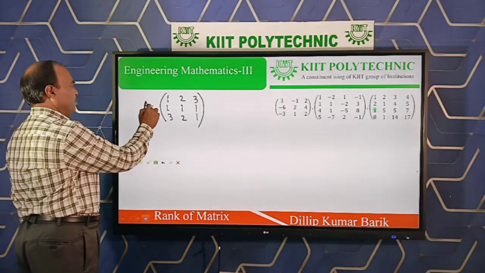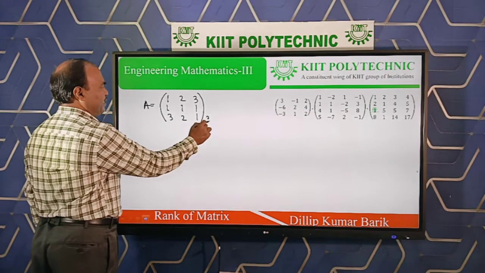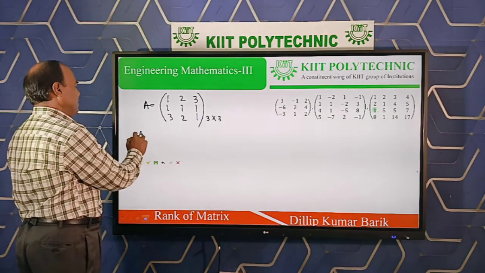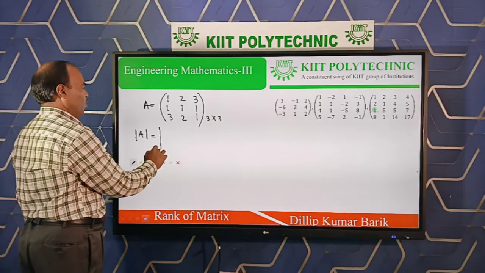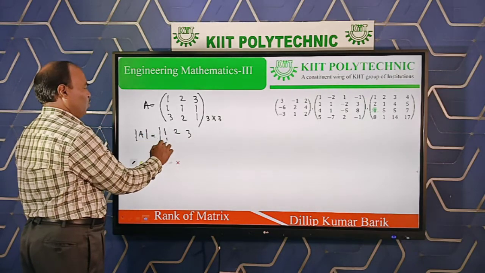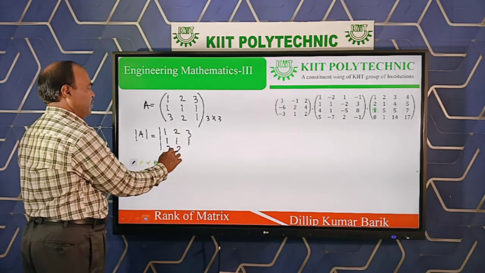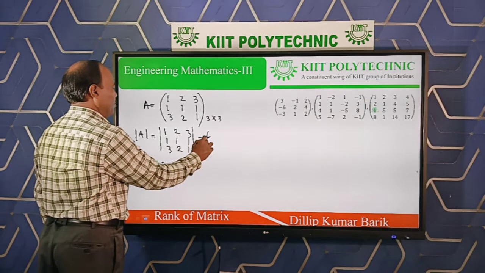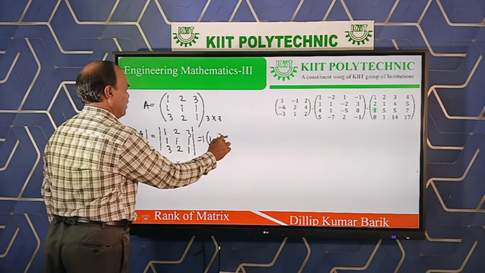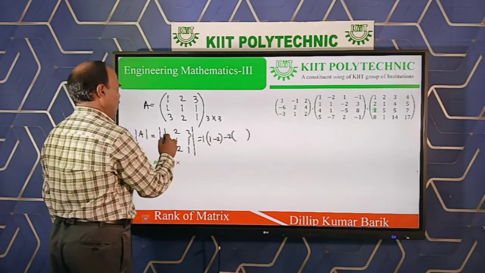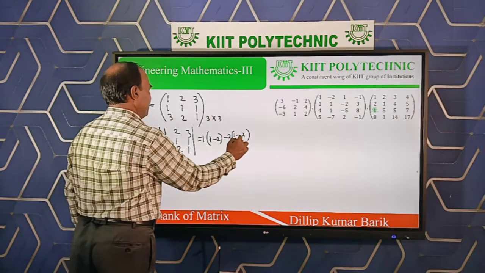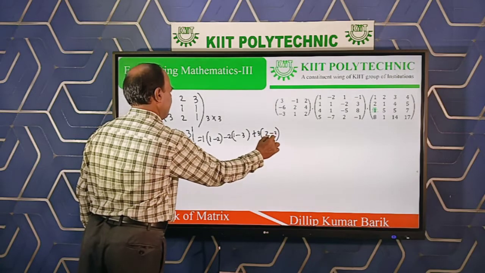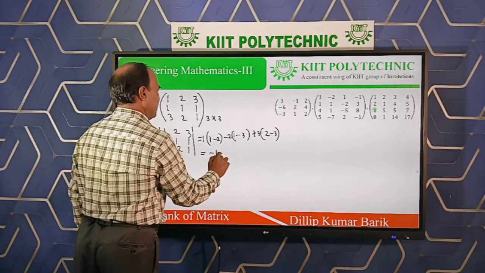Suppose it is matrix A, of order 3 by 3. First of all, find its determinant value: 1, 2, 3, 1, 1, 1, 3, 2, 1. And on simplification, 1 into (1 minus 2), minus 2 into (1 minus 3), plus 3 into (2 minus 3). It is nothing but minus 1